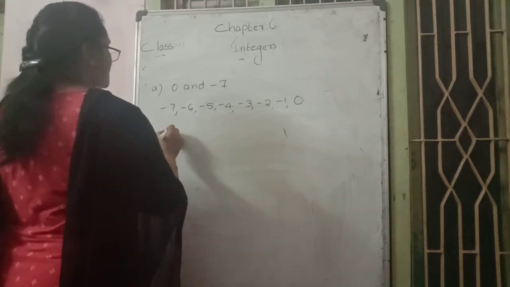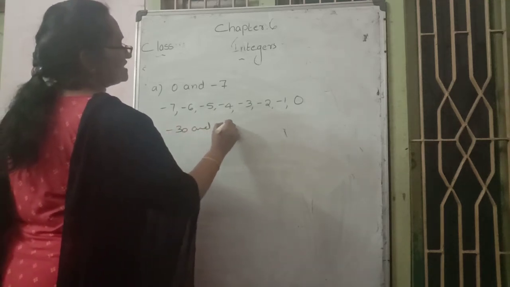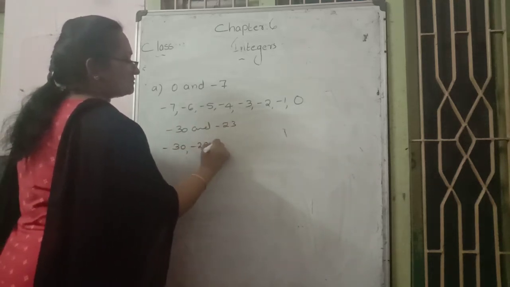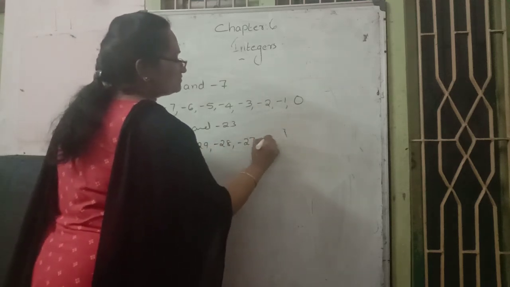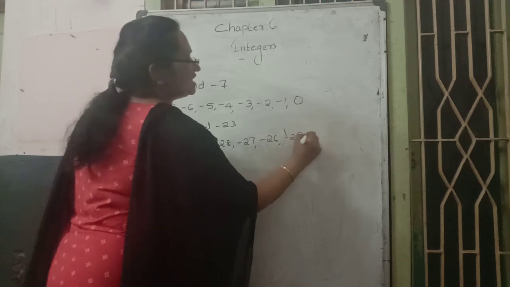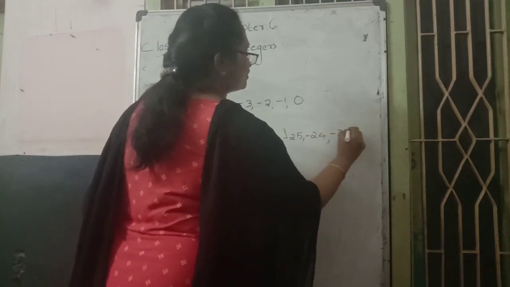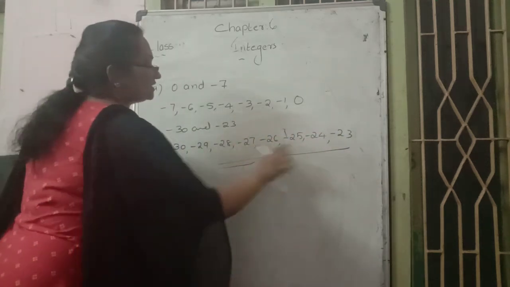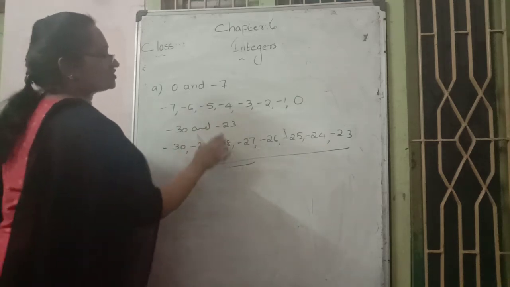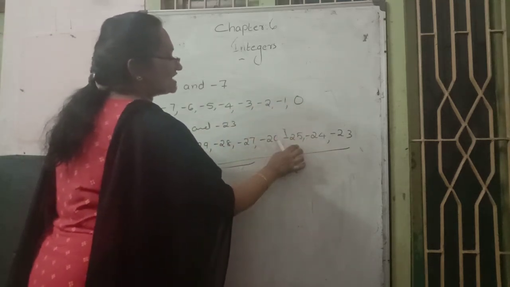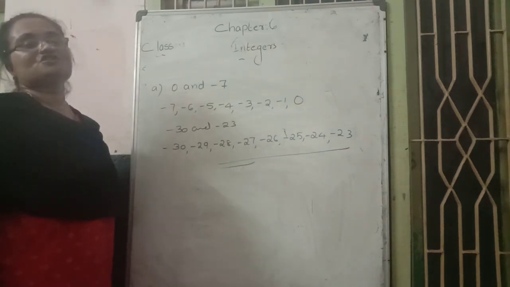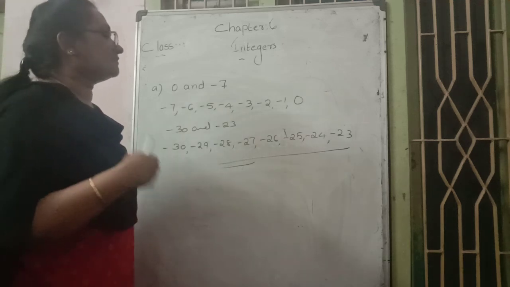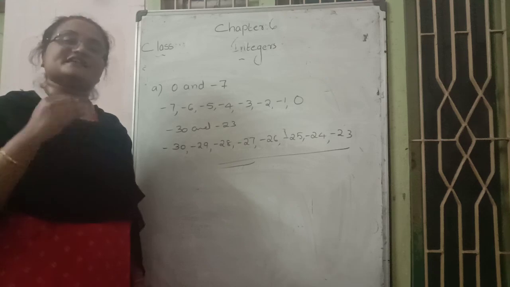Then one more question: write the numbers between -30 and -23. How can we write them? -30, -29, -28, -27, -26, -25, -24, -23. Between -30 and -23, the middle integers are -29, -28, -27, -26, -25, -24. They are the numbers in between. I hope you can understand how to write the integers. Then the remaining exercise we can discuss in the next class. Thank you.